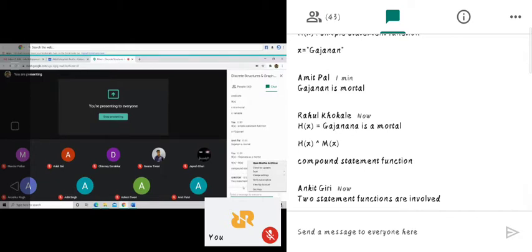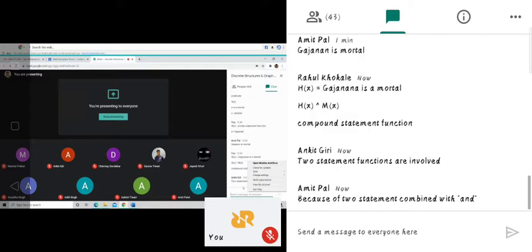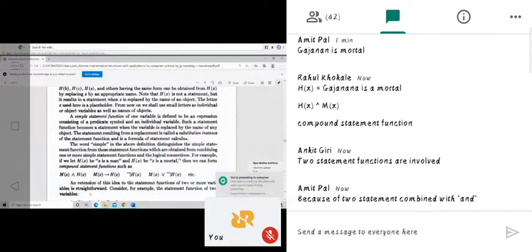Okay, Ankit, good. Two statements. So H of x and M of x means x is mortal and x is a man, right? As two simple statement functions are combined together with the and connective, H of x and M of x is called a compound function. So this way we can show it, right?